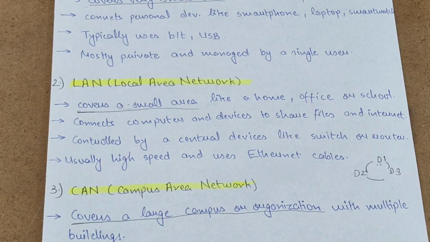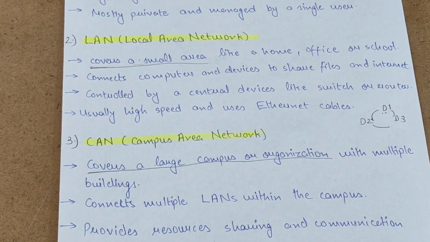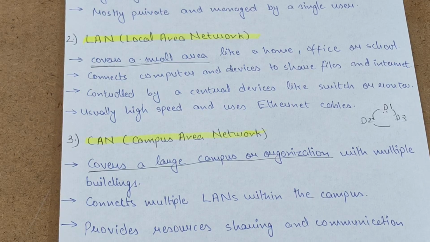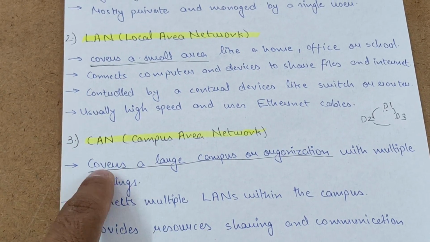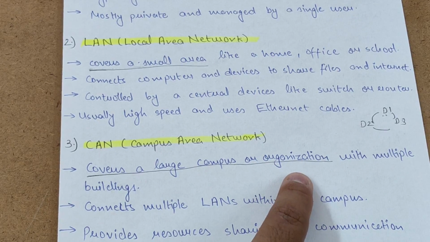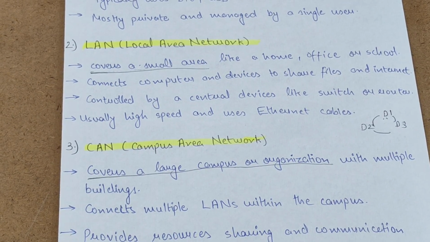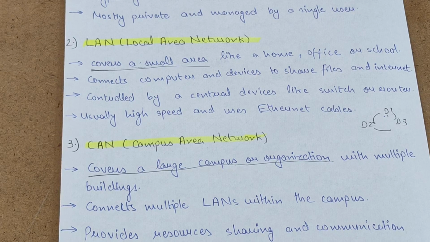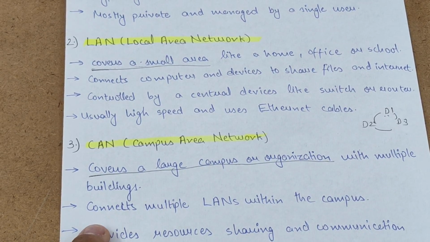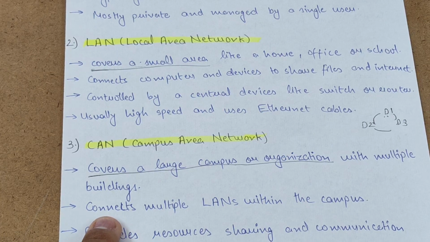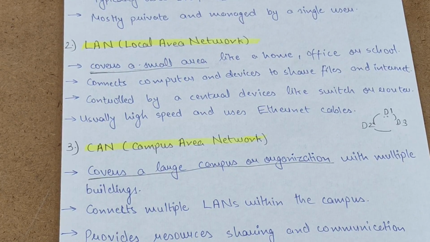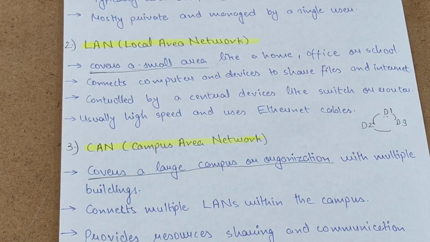So the third type of network here is campus area network. It covers a very large campus or organization with multiple buildings. So it covers a very large space of campuses or organizations that have multiple buildings or multiple offices in their campus. And the second point here in the campus area network is that it connects multiple LANs, that is local area networks, within the campus.